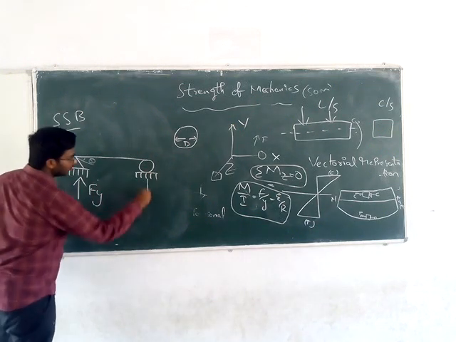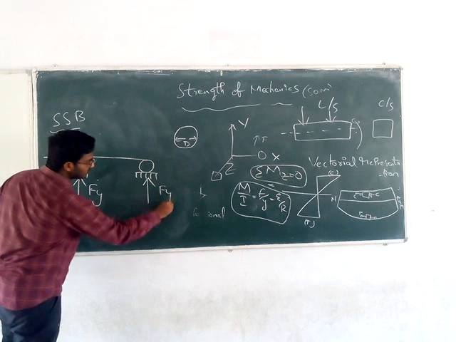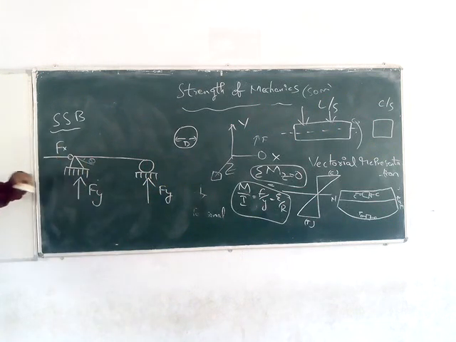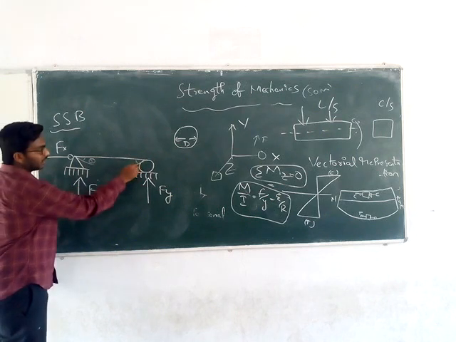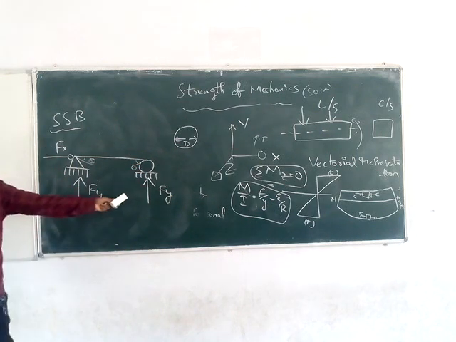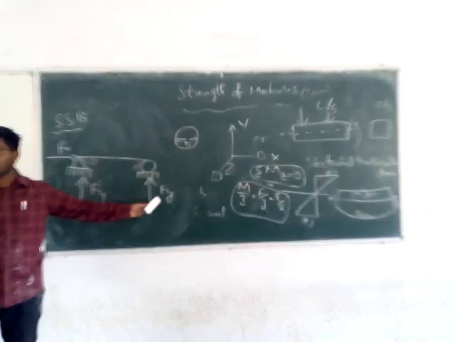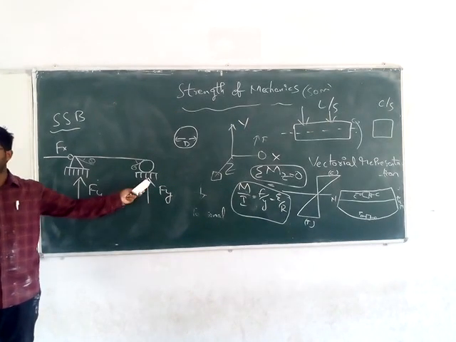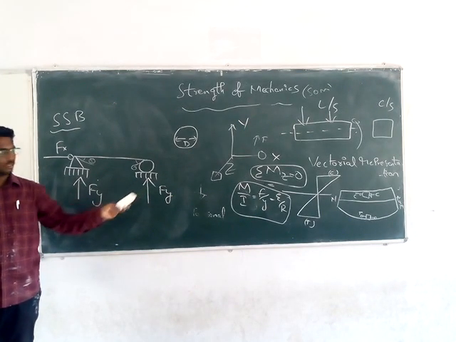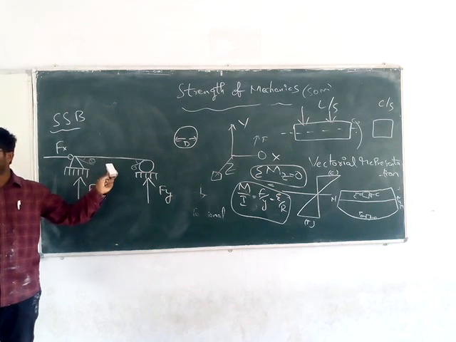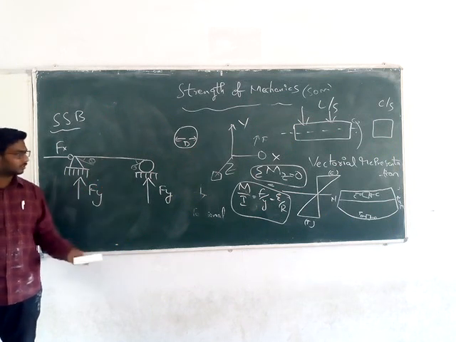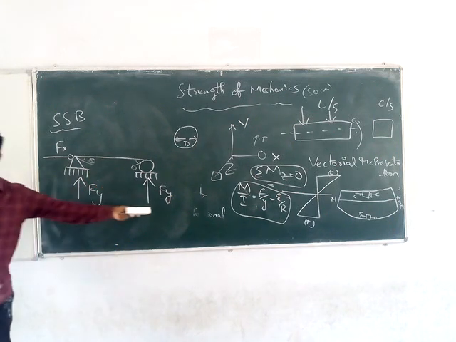Only one unknown will be there at roller support. That means the roller can move horizontally and it can rotate by an angle theta, but it cannot move in the vertical direction. Only in the vertical direction you cannot move the roller. In the horizontal direction it can move, and when you apply a moment it can rotate. So there will be 1, 2, 3 unknowns.